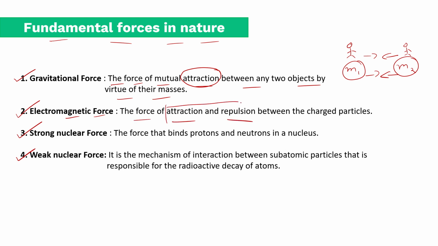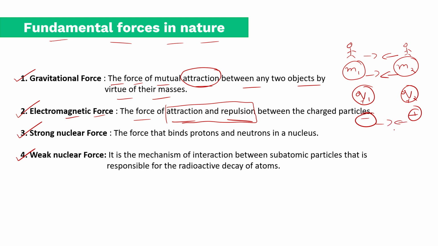Anyway, when we go about electromagnetic force, it is the force of attraction and repulsion, so we are using two words here, attraction and repulsion between the charged particles, q1 and q2. So these are charges, they can either be positive or negative. If there are two positive like charges, what do they do? They repel. Unlike charges attract each other.